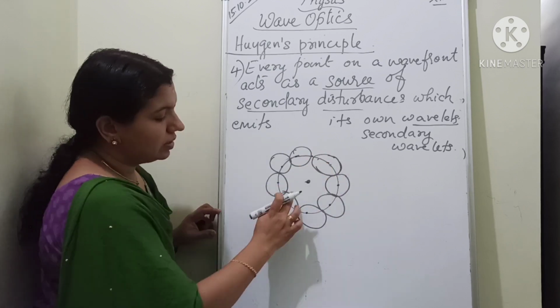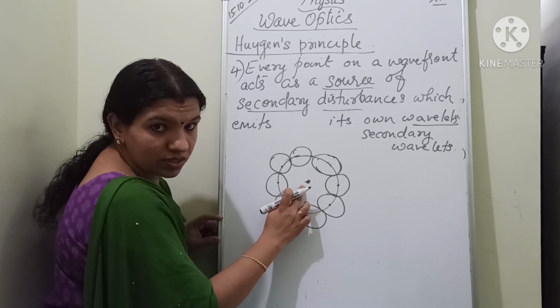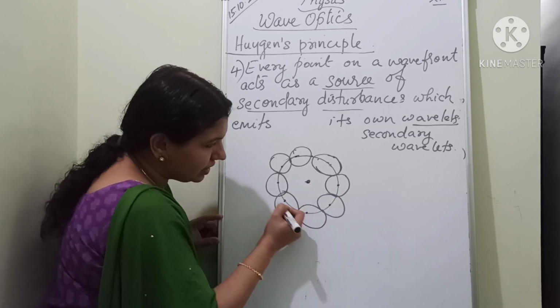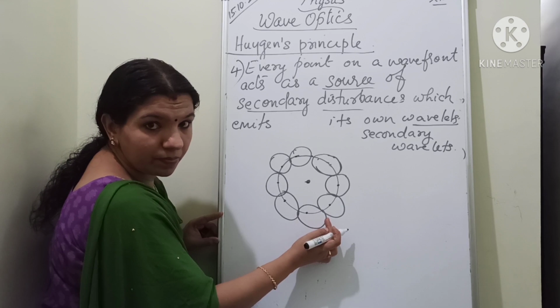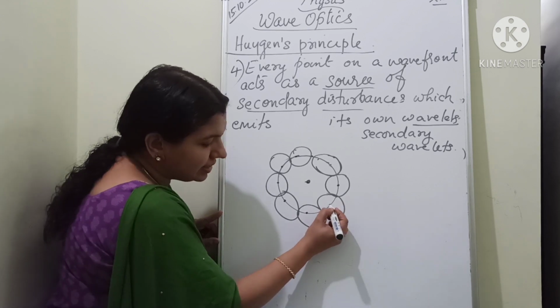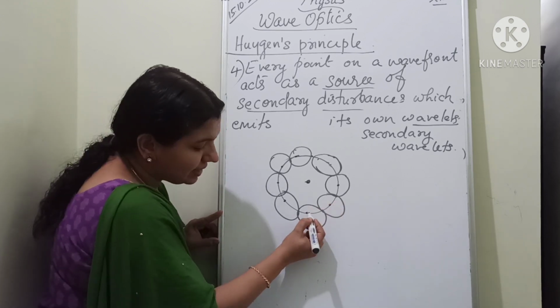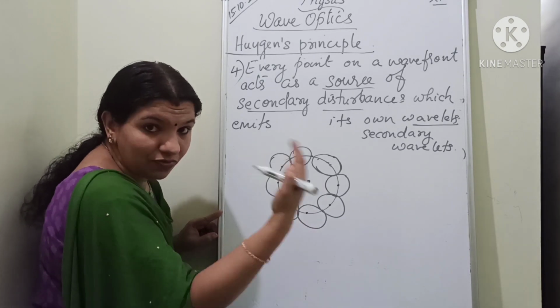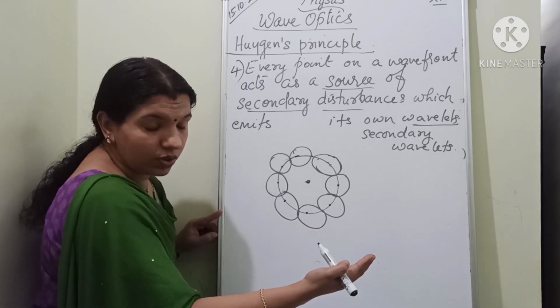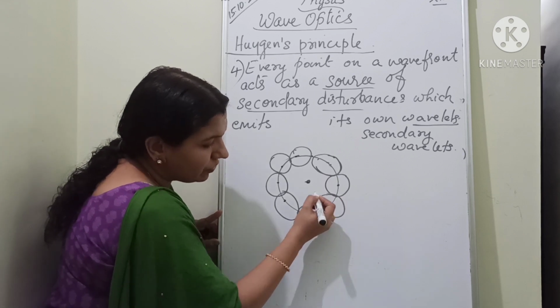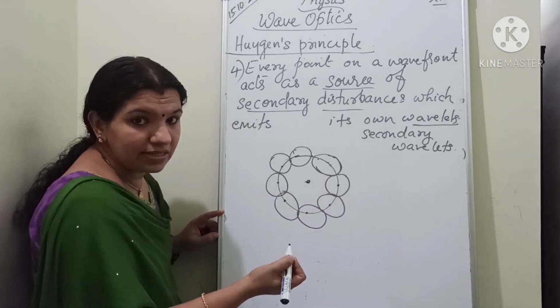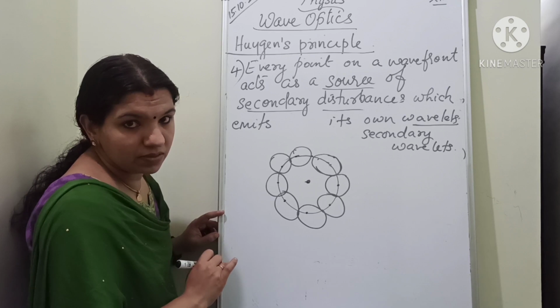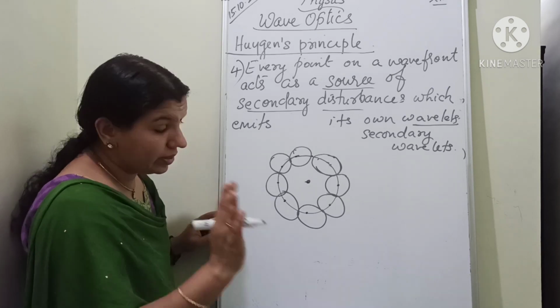Understand? This is the primary source. Now this is the wavefront. This is the source of secondary disturbances, or source of disturbances, and this is the wavelet. We call it the secondary wavelets. This much is clear. Don't get confused.